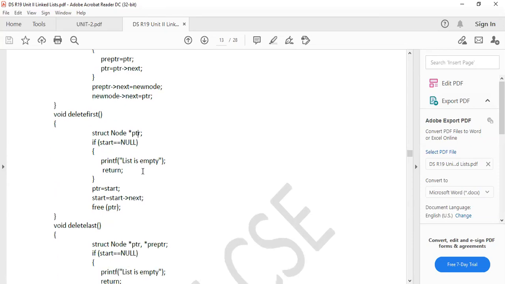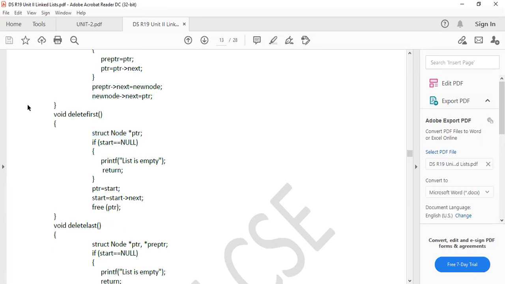First, next one, deletion operation. Deletion operation means nothing to return here. RPTR. Okay, every pointer variable we should declare for every node. That is common. Now see the condition.